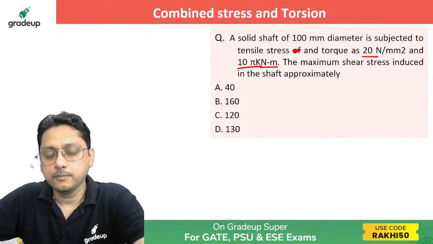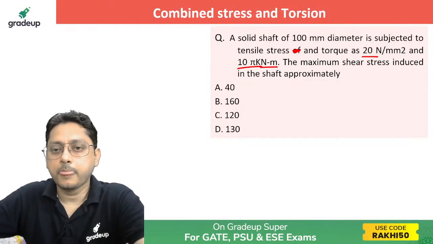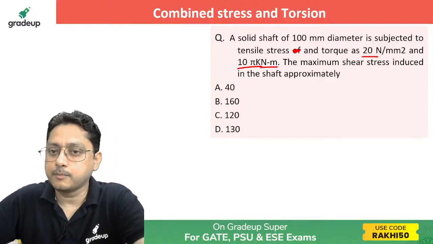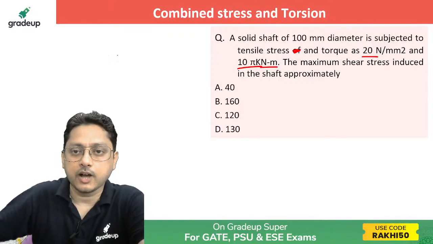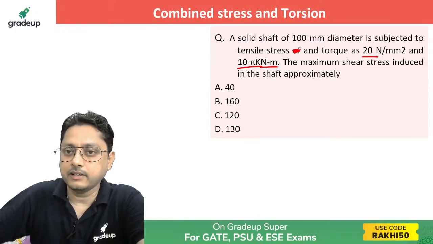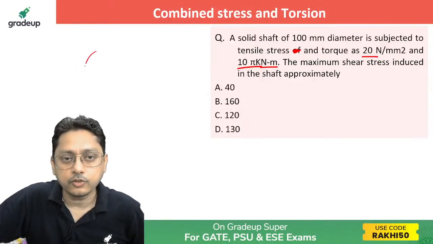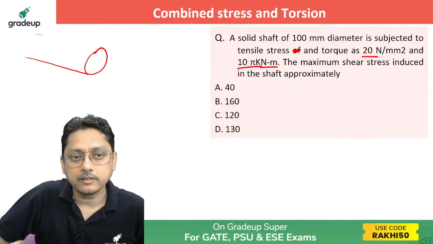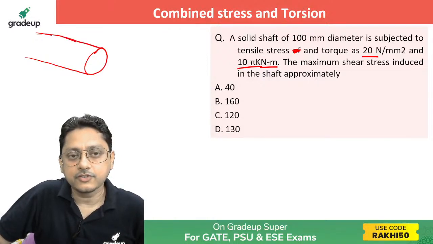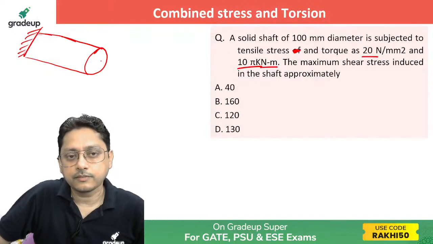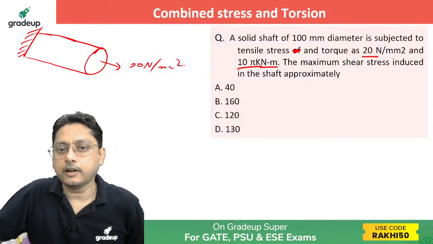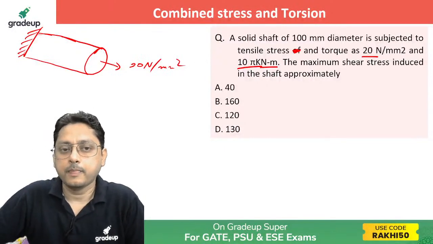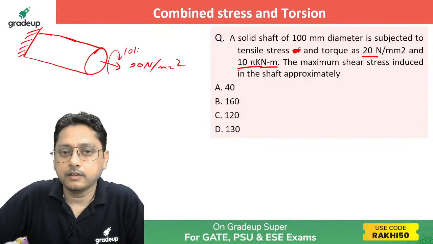So here if you'll see, torque is given. He's asking about the maximum shear stress, right? A solid shaft of 100 mm dia is subjected to a tensile stress and a torque. So you have a solid shaft which is subjected to both a torque as well as a tensile stress, isn't it? The tensile stress subjected is nothing but 20 Newton per mm square and a torque of 10 pi kilonewton meter.